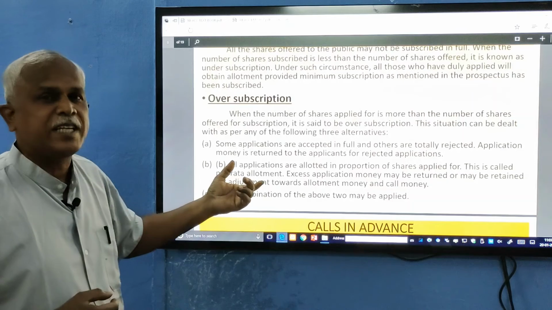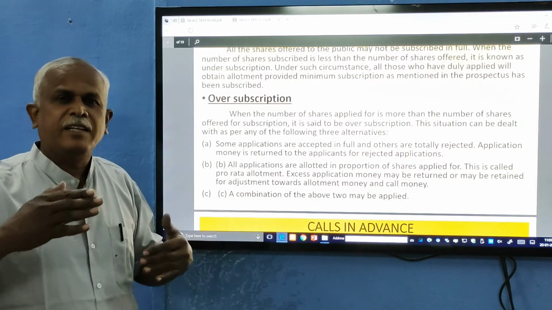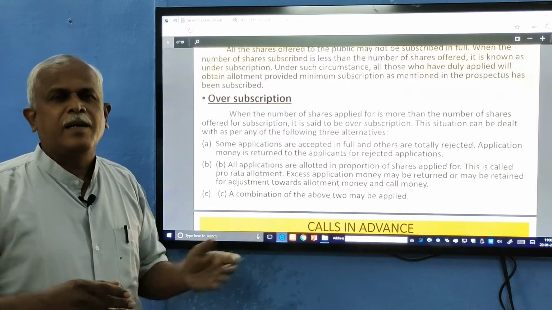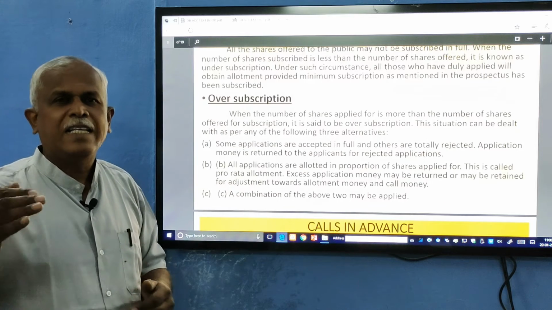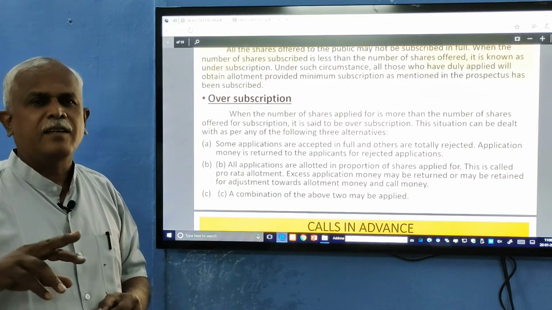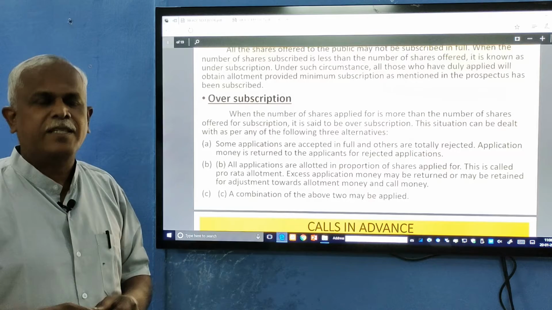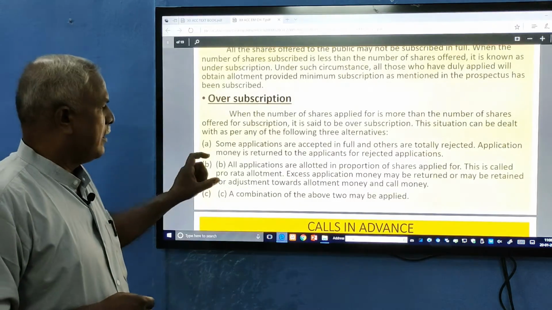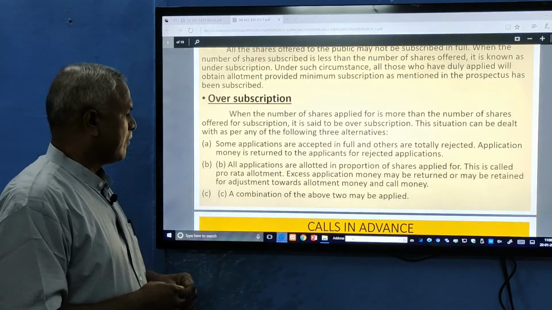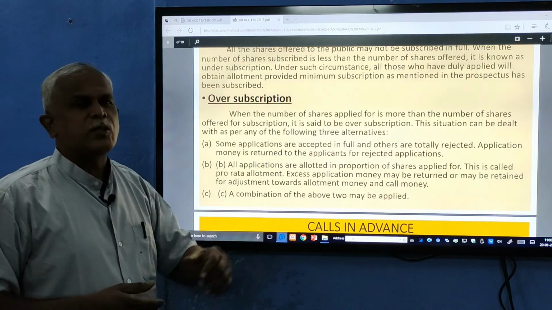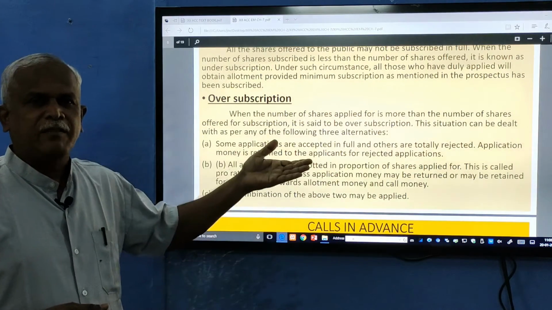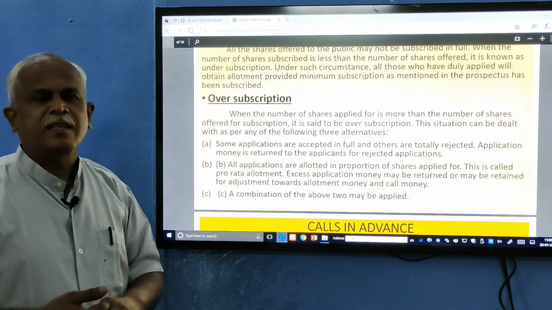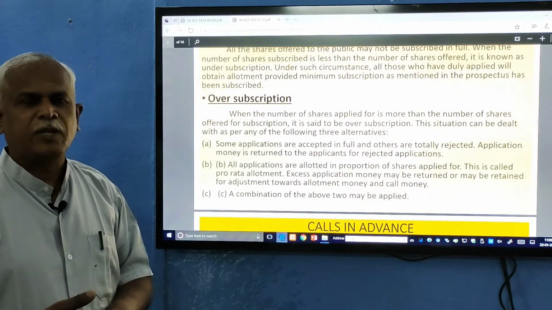This is proportionate allotment. Instead of returning the application money, the company can allot fewer shares and adjust the excess application money in the next amount. That is proportionate allotment. A combination of the above two can also be applied: first come first serve, as well as proportionate allotment.